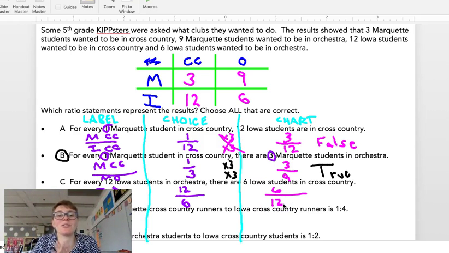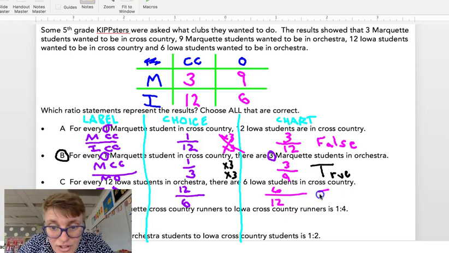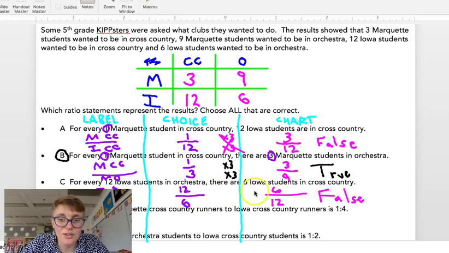I'm telling you right now, Kipsters, option C is the one that so many careless Kipsters selected on their FSA. It is not 12-6 to 12-6. That's a different order. This one is actually false, because 12-6 is not the same as 6 to 12. The chart, the 6 is for orchestra. Here, the 6 is for cross country. So these are not true. This would be double. This is a half. These are reversed. These are flipped. So you want to flip it to that one and not pick it.